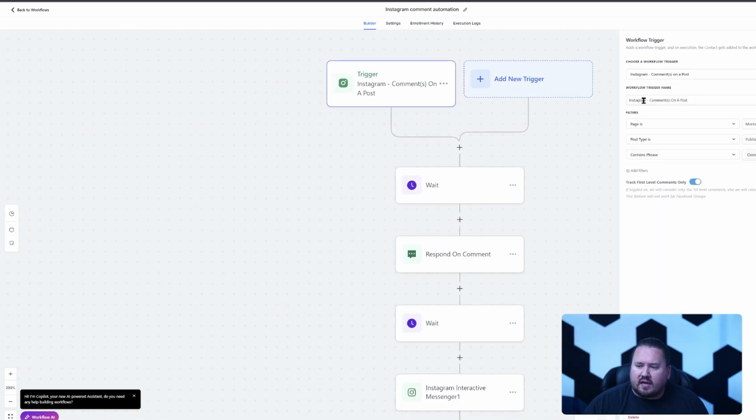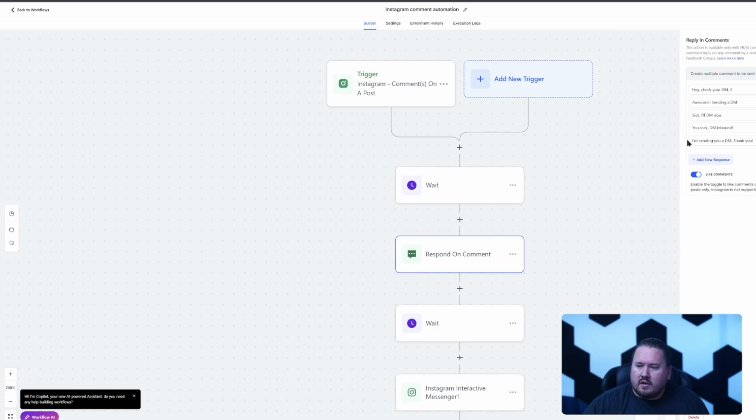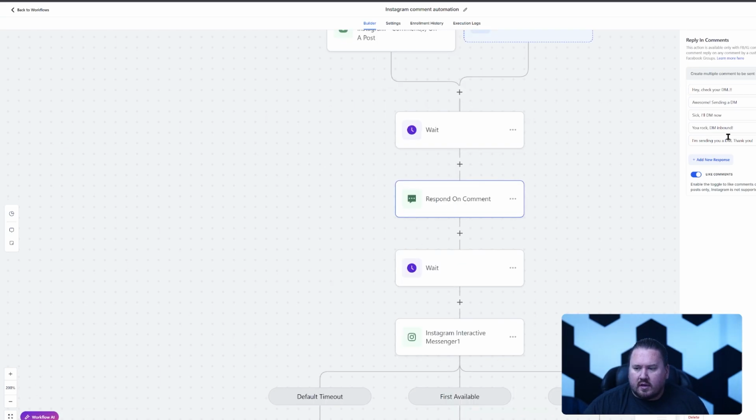Our trigger is going to be that there's a comment on a post, that the page is Montana Tattoo Company, that the post is a published post, and the comment contains the phrase consultation. You could put appointment here, you could put booking here. Now the issue with doing that is it's going to trigger the same thing if the person says, I want to change my appointment. So you want to be real specific here with what your triggers are. We're going to wait for 1 minute. We're going to respond to the comment with one of these 5 phrases. It could be anything. We don't want it to be the same all the time. That's why I have a number of them to mix it up.